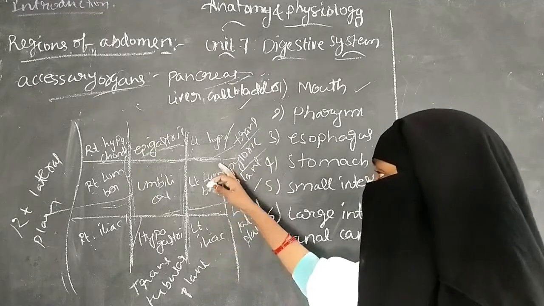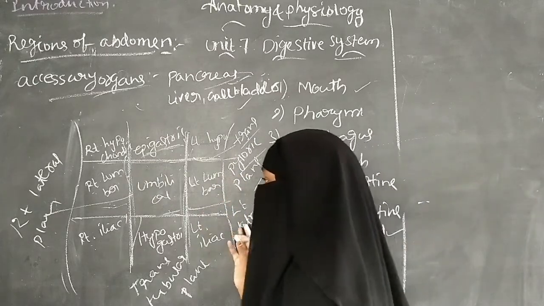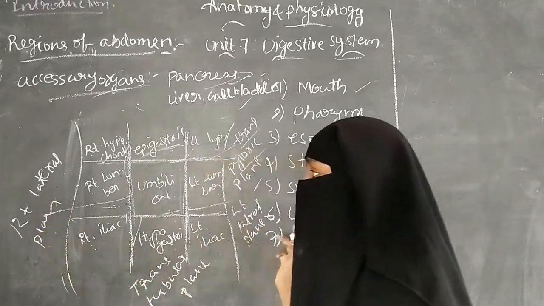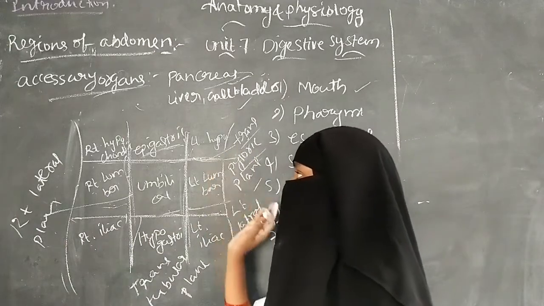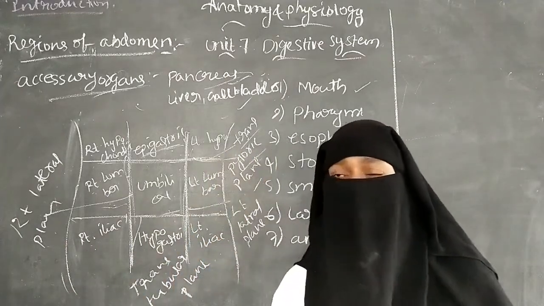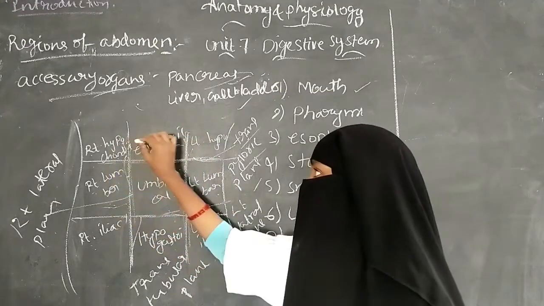These are the horizontal lines. The vertical lines are the right lateral plane and the left lateral plane. By these two horizontal lines and two vertical lines, the abdomen is divided into the 9 regions.